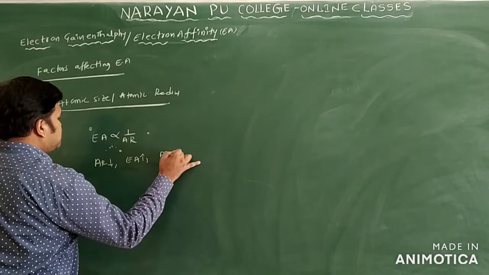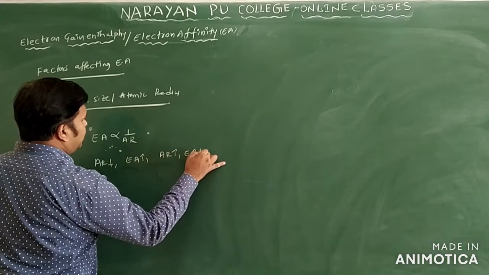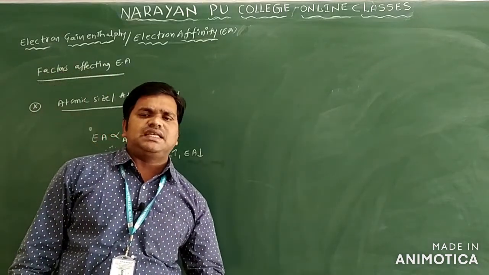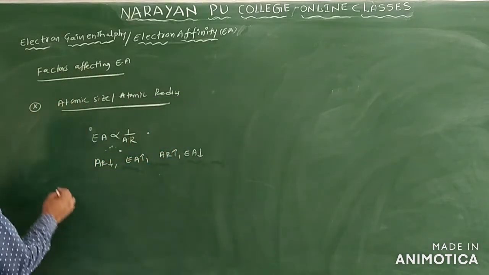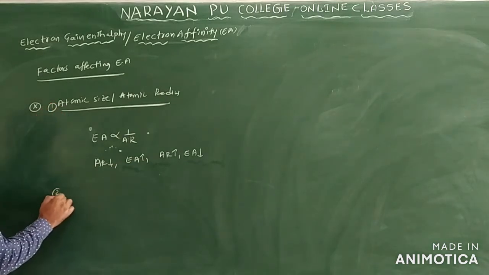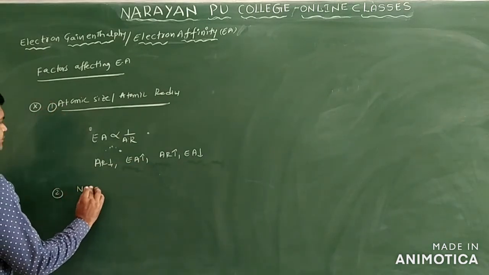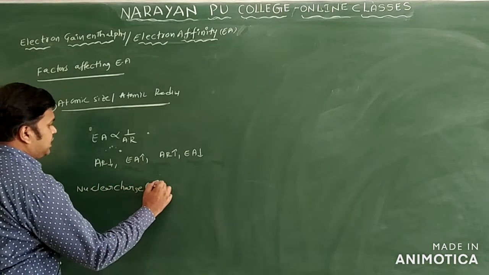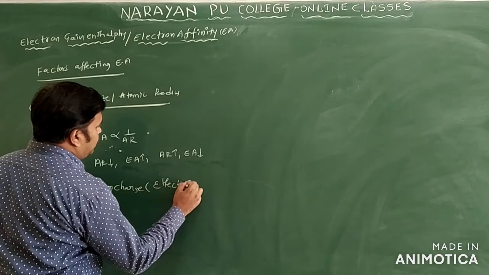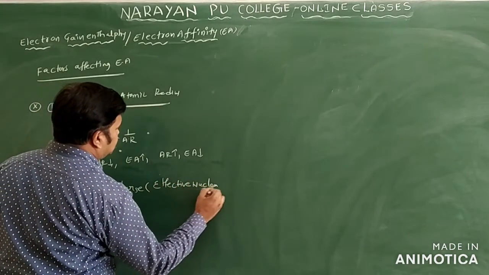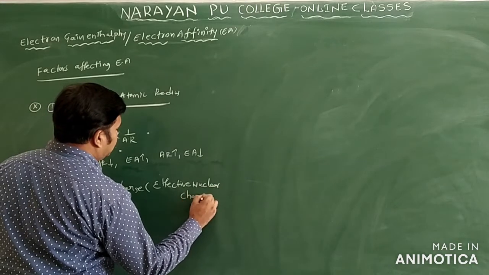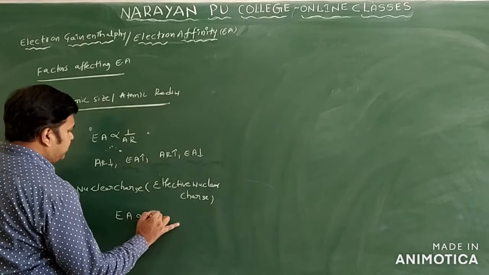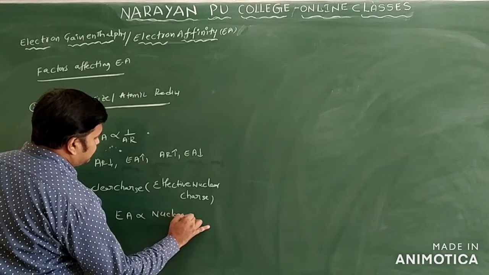Or if atomic radius increases, electron affinity decreases. Mainly you see the effective nuclear charge and the size of the atom. The second factor is nuclear charge, or effective nuclear charge. So I am writing here: electron affinity is directly proportional to nuclear charge.